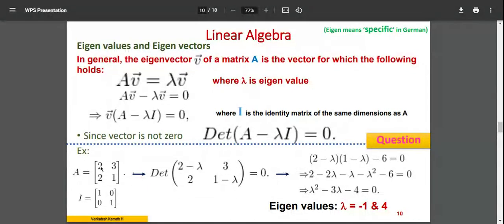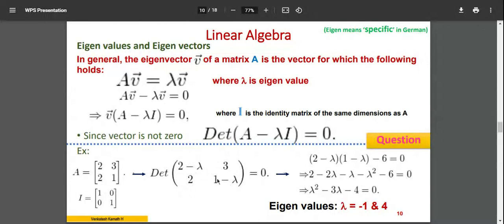How will you do it? Take the matrix 2, 3, 2, 1 minus lambda into the identity matrix. If you simplify that, you will get the determinant of this matrix. How did I get it? 2 minus lambda into 1, 3 minus lambda into 0, 2 minus lambda into 0, 1 minus lambda into 1. You can see here 2 minus lambda, 3 minus 0 is 0, 2 minus 0 is 0, 1 minus lambda. Find the determinant of this. How to find the determinant? Cross multiply, with the sign here.